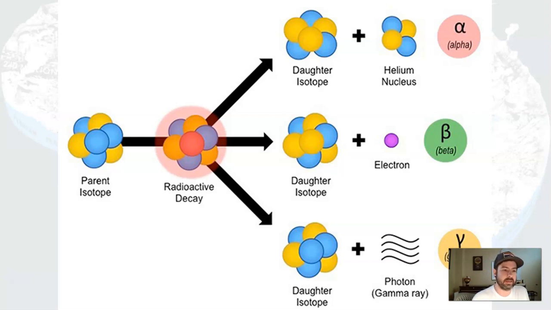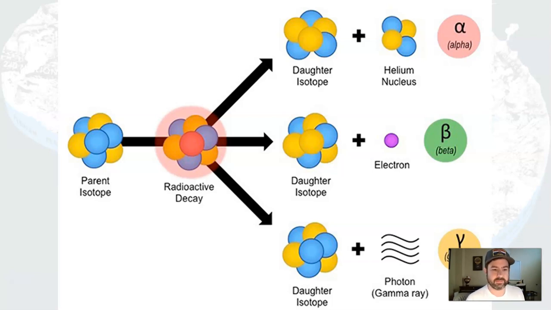In beta decay, the parent isotope, the original material, as it undergoes decay, a neutron spontaneously turns to a proton and gives off an electron. So if a neutron turns to a proton, then we're adding a proton. So again, we're changing the number of protons. So now we have a new element, a different element. And that's the daughter isotope. The parent is the original stuff. What it decays to is called the daughter.